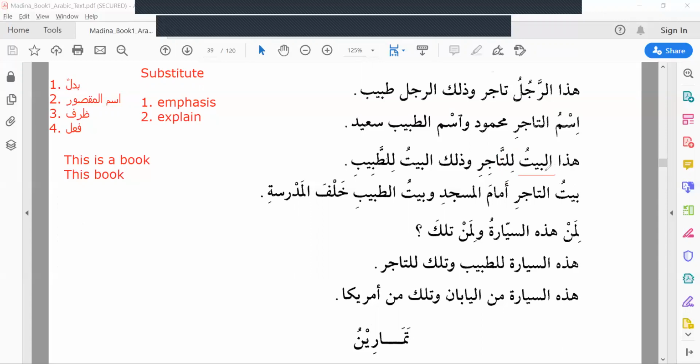This house is belongs to merchant. This house is, don't translate as this is a house. If you translate this is a house, then it is wrong. هذا البيت للتاجر. This house is belongs to merchant. وذلك البيت للطبيب. And that house is belongs to doctor. Okay.